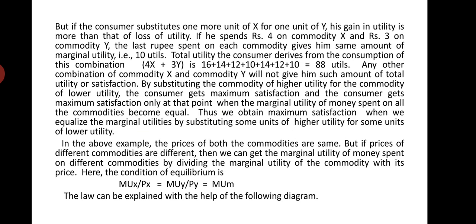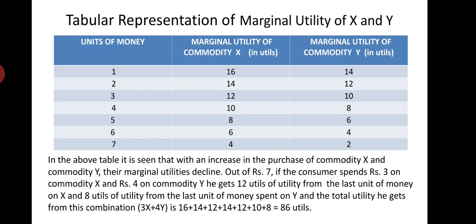If the consumer substitutes one more unit of X for one unit of Y, his gain in utility is more than his loss of utility. Naturally, from the fourth unit of X he gets 10 utils of utility, and by taking the third unit of Y he gets the same 10 utils of utility. The marginal utility in both cases becomes equal. He spends here also rupees 7, 4 plus 3, 4x plus 3y.